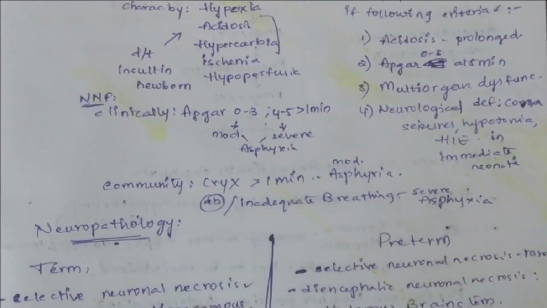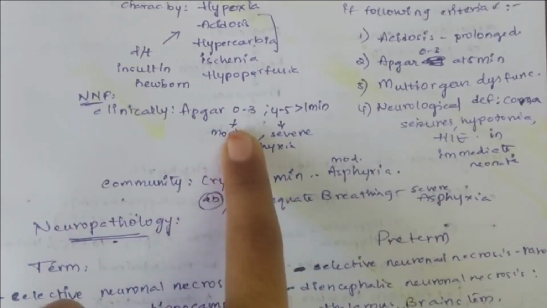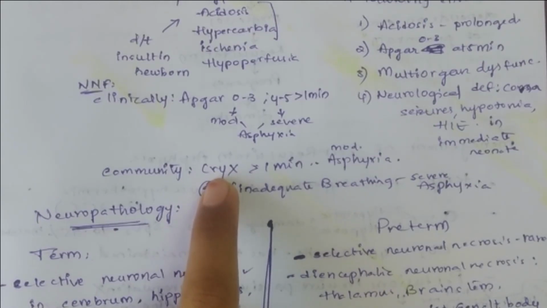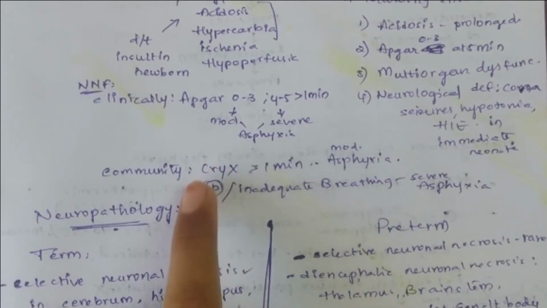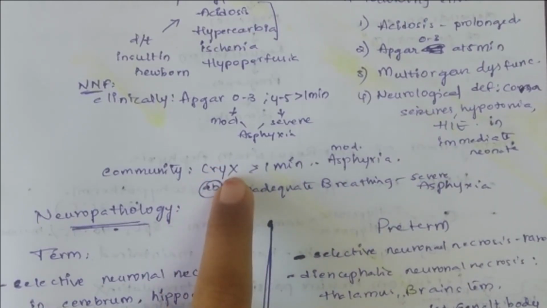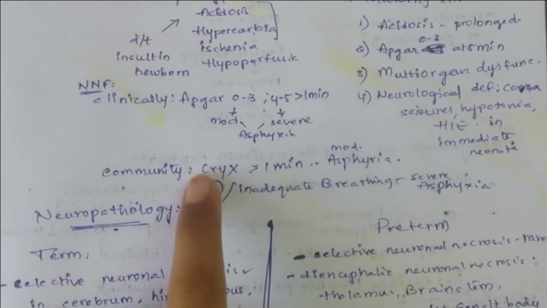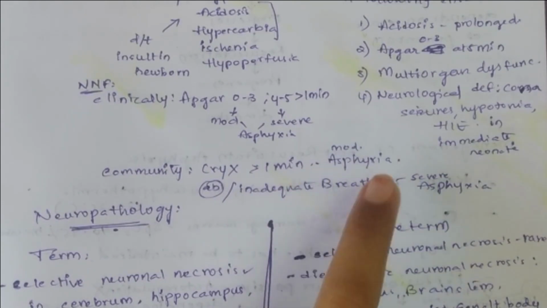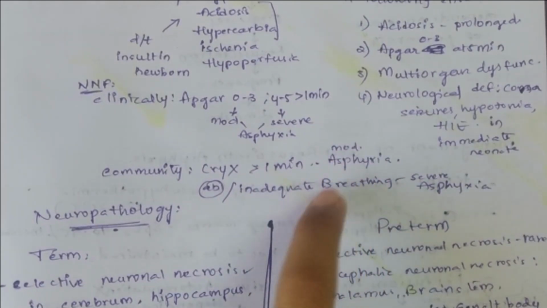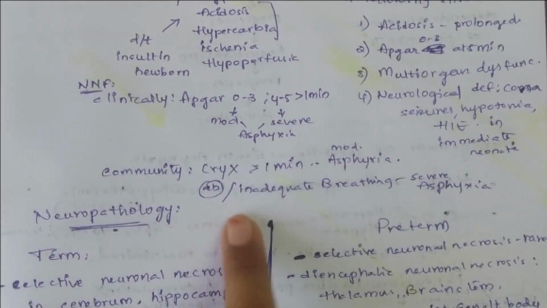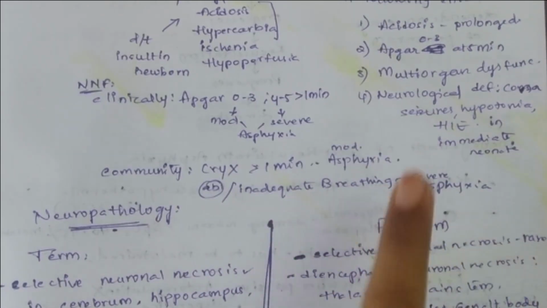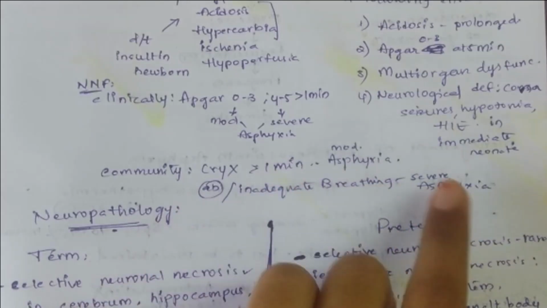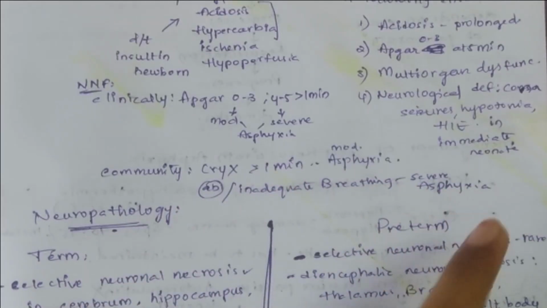Okay. If you cannot calculate the Apgar score, then simply you can assess by the presence or absence of cry. Cry represents breathing in the neonate. If there is absence of cry after 1 minute of birth, then it is called moderate asphyxia. It represents absent or inadequate breathing. So, if there is absent or inadequate breathing, then it is called severe asphyxia.